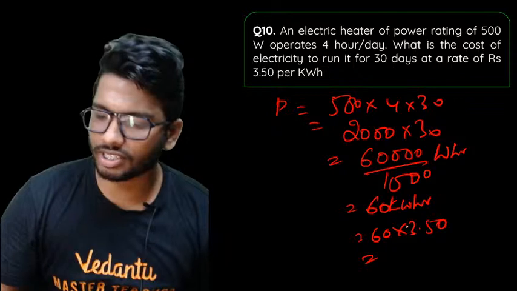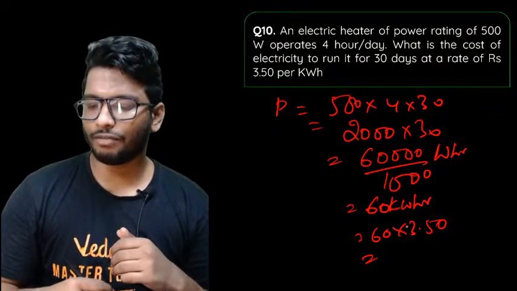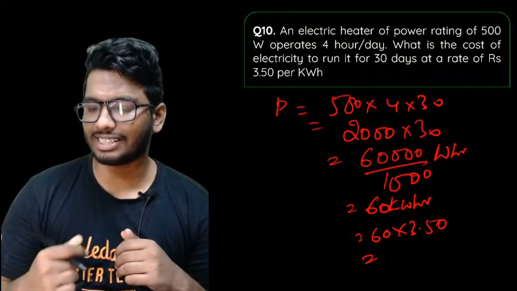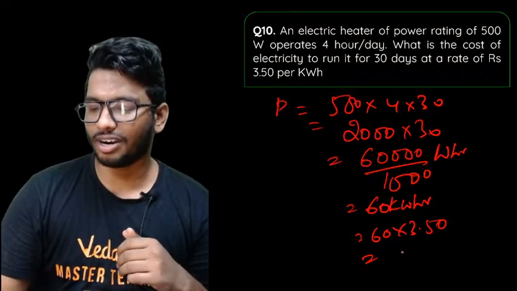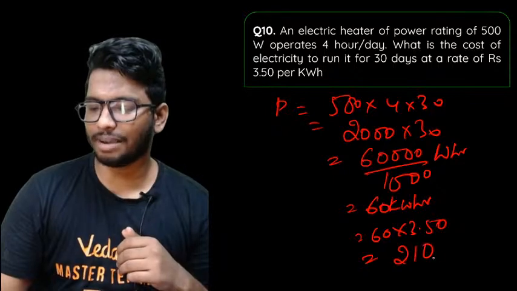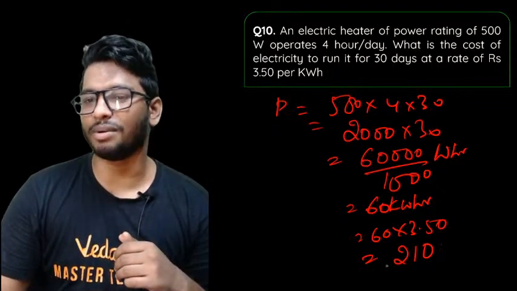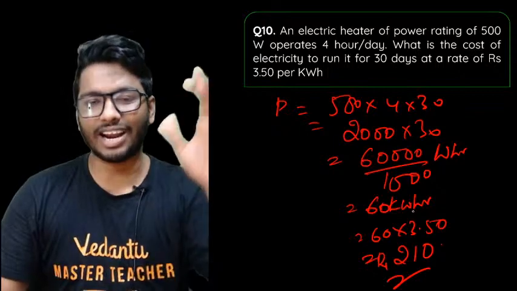60 into 3.50. What is the value that you're going to get? Quickly, guys. 210 itself. Everyone got the same. So the right answer would be 210 rupees. As simple as that. So find out the value.